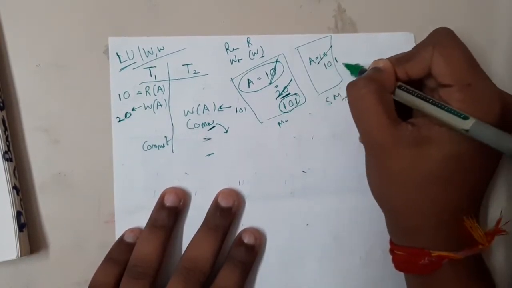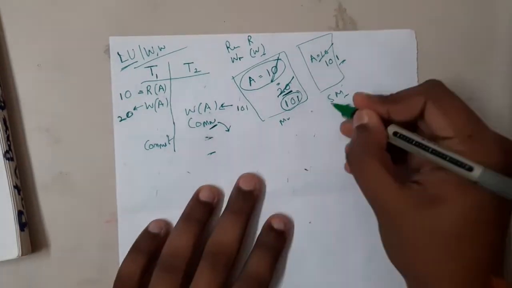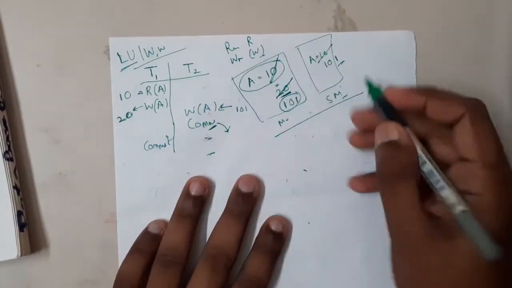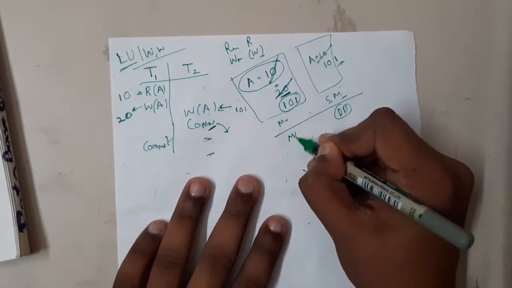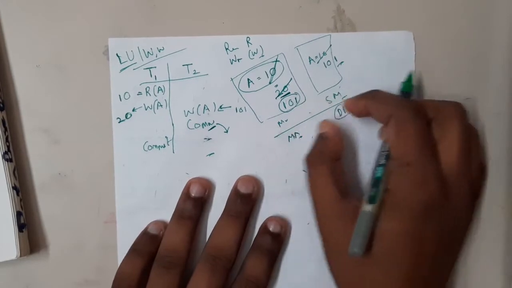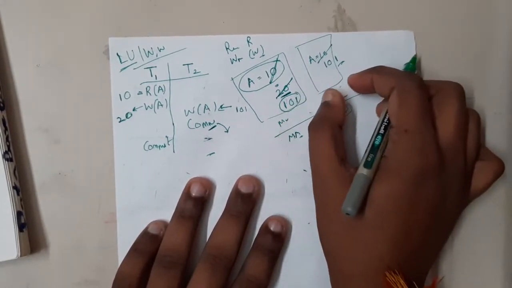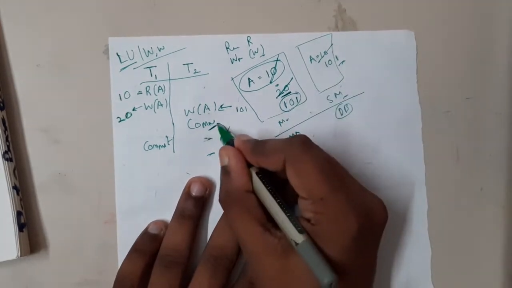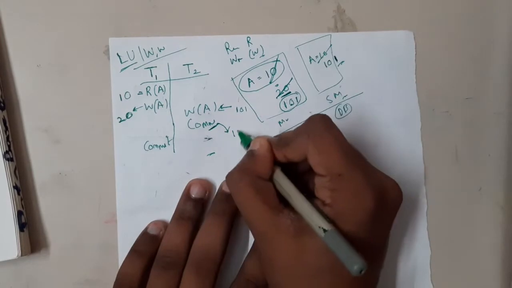So now the value of A in the database. If you haven't studied operating systems, you can assume this as a database and this as main memory, guys. If you want to work with anything, you will first create a copy and work on it, then commit it into the database. Got it? So once I wrote this commit, it has been updated to 110 here, right? Now it has completed its work.